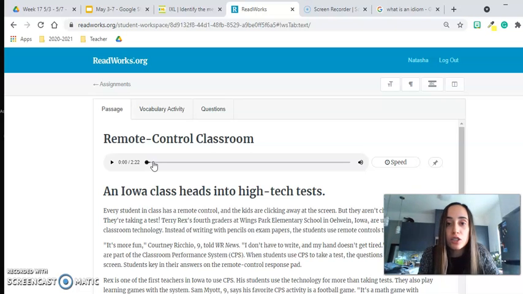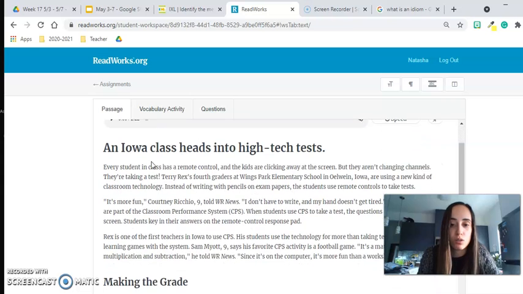The reason why I do that is because I know that some students need a little bit of help with reading because maybe their reading skills are not as sharp as other students. So then I have my other students who are really good with reading. You don't need the audio. So that's why I leave it for some classes and I take it out for others, because I know which classes need it and which classes don't.